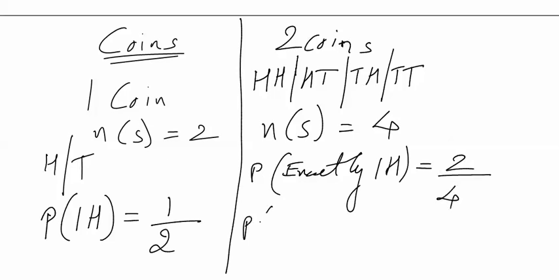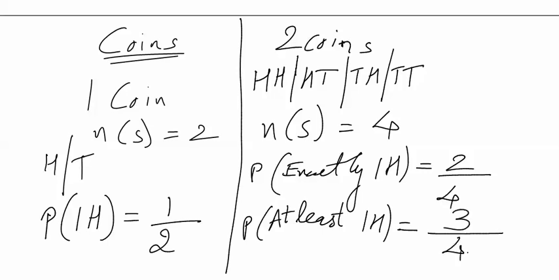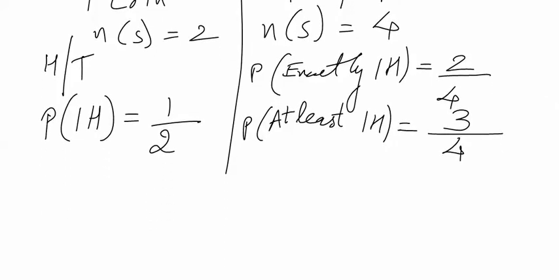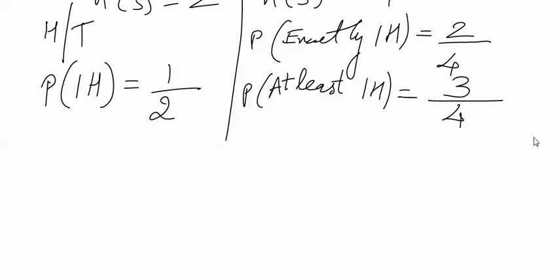A question could be, what is the probability of getting at least one head? When I talk about the at least one head case, it will consider all the possibilities in which there is exactly one head or exactly two heads. So out of the given 4 possibilities, the ones to be considered would be 3 out of 4. Hence the probability of getting at least one head is 3 out of 4. Similar pattern questions will be coming on coins.